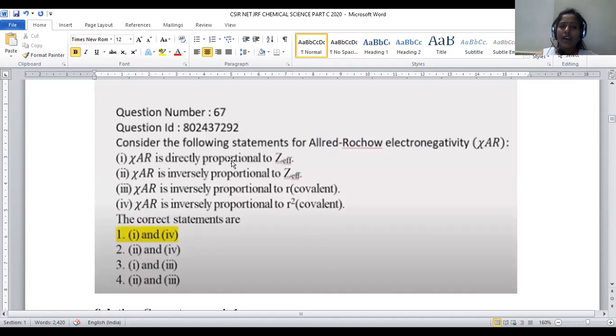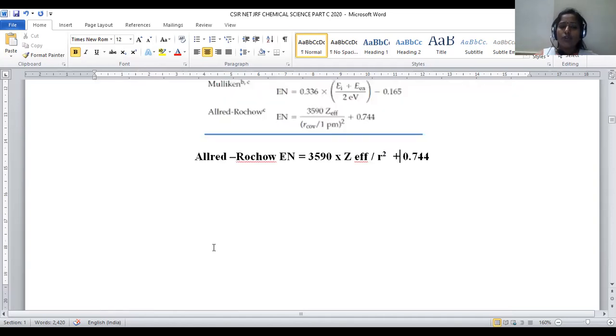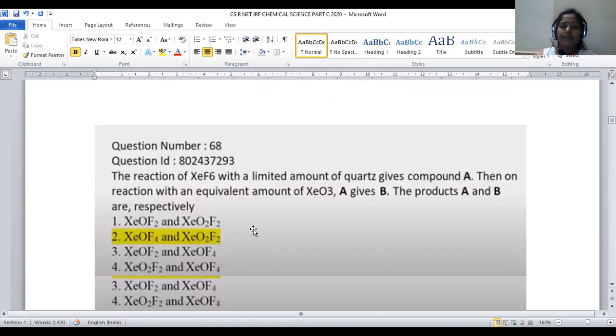So Chi-AR is directly proportional to Z effective and inversely proportional to R square covalent. These option number 1 and 4 are suitable statements for Allred-Rochow electronegativity. So for question number 67, option number 1 will be the right answer. Let us move on to question number 68.